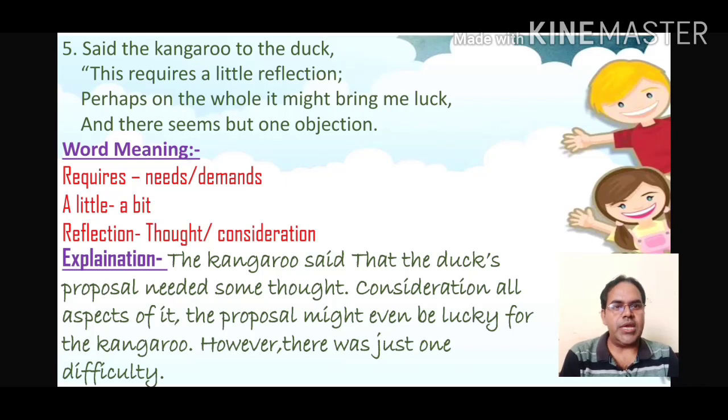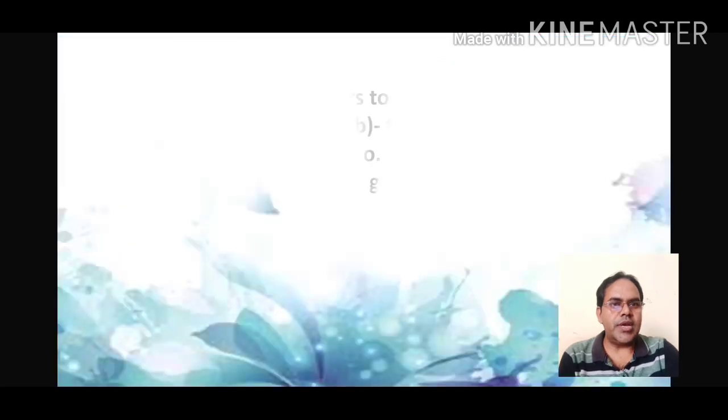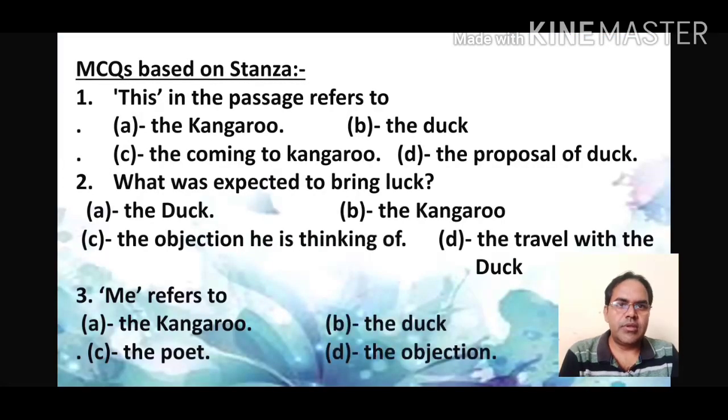The proposal might even be lucky for the kangaroo. However, there was just one difficulty or objection that the kangaroo had with the duck. What kind of objection he was having, you will get in the next stanza.